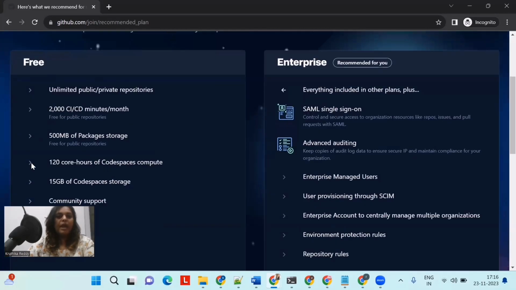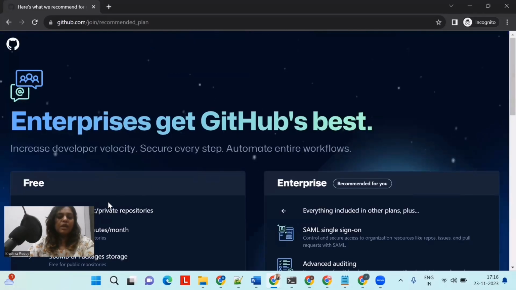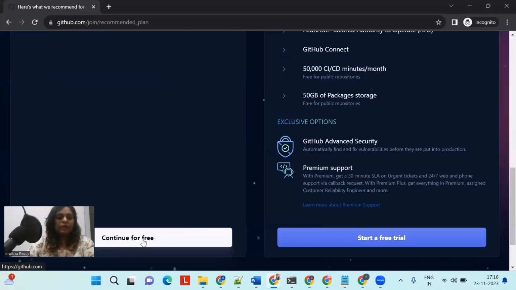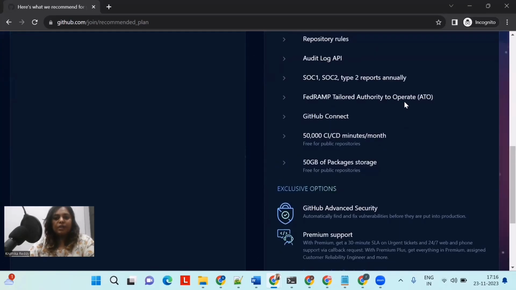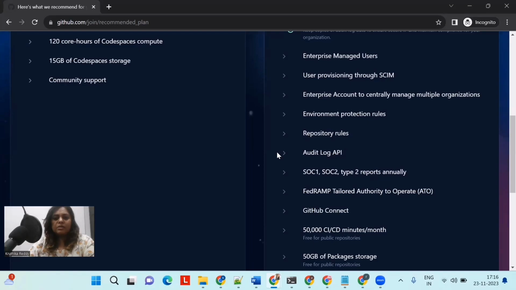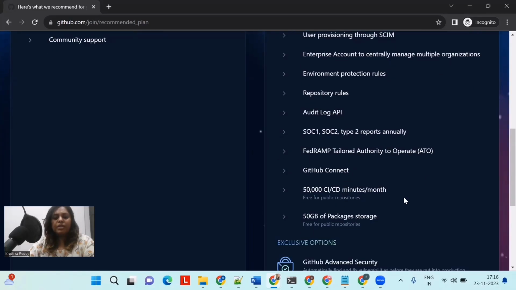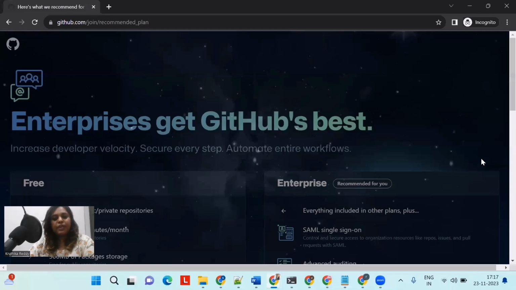So we have that, and if you want to use free, then you can select continue for free. If you are paying for this, if you are using for the office purpose or any of the team, so you have created for the team, or if you're using it professionally, so you can read all these advanced auditing, SAML, single sign-on, and all these. So you can pay the mentioned amount here, and you can go for the paid version, right? This is the free version. I am continuing for free.